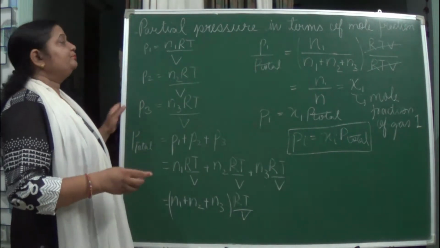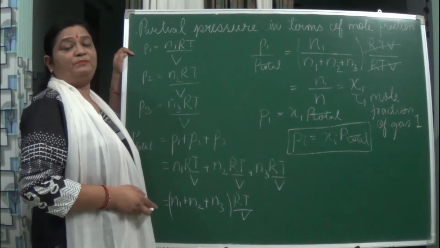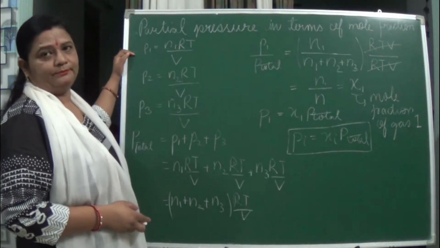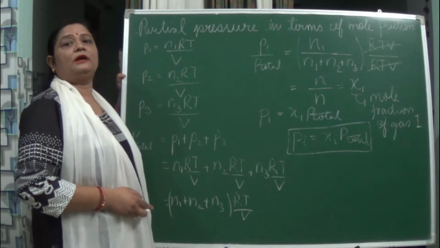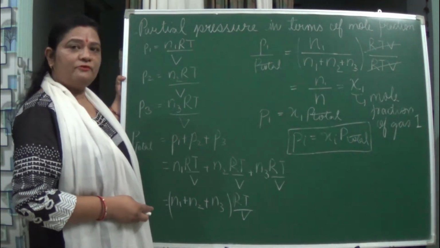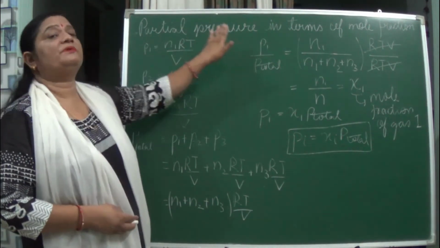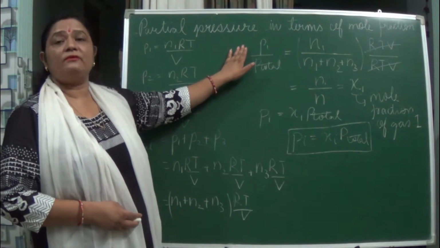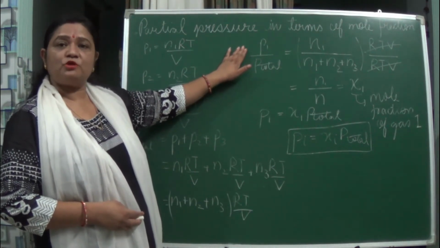We have seen the ideal gas equation, PV equals nRT. When we want only the pressure, it becomes nRT upon V. Now here we are looking at the partial pressures of different gases, P1, P2, P3, and P total is P1 plus P2 plus P3.